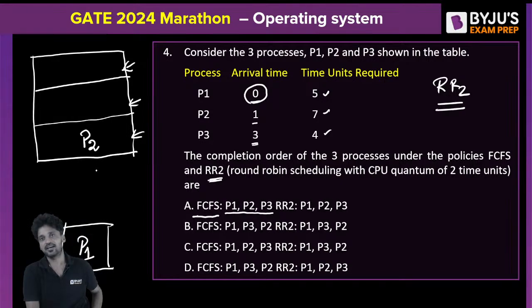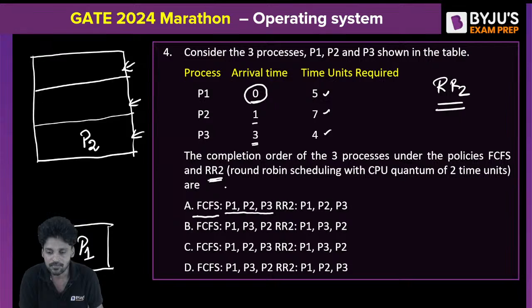But P1 is already executing in the CPU. As the main memory is completely free, P2 will occupy the first slot in the main memory, which is also called the ready queue. The first slot in the ready queue is occupied by P2 and P1 is already in the CPU for execution.